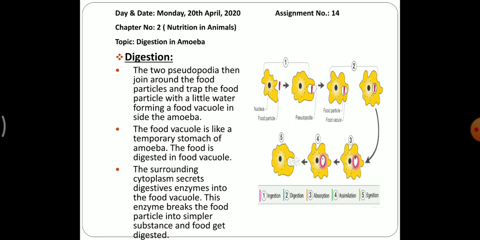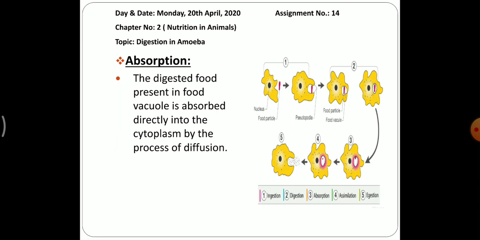The food is digested in food vacuole. So where is this digestion taking place? In the food vacuole. The surrounding cytoplasm secretes digestive enzymes into the food vacuole. So what is the role of these enzymes? It will break down the food particle into simpler substances and food gets digested, as shown in the picture.